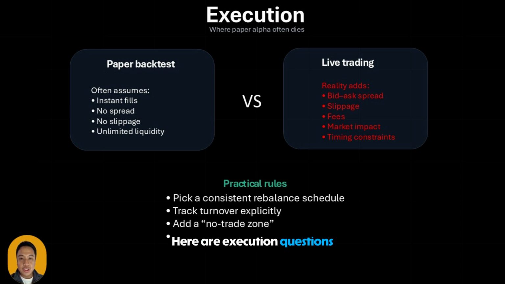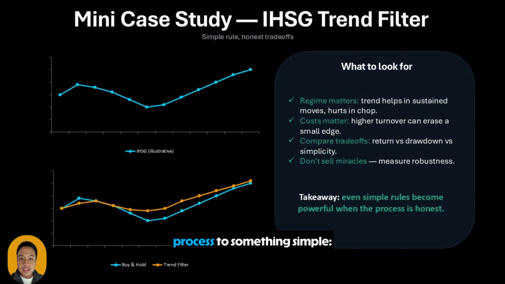Here are execution questions you must answer. When do you trade? Next day open? Next day close? Weekly? Monthly? Choose one, apply consistently. What costs are realistic? Bid-ask spread plus commissions plus slippage. For illiquid markets, slippage can dominate. How do you control turnover? Turnover is a hidden tax. Even a small edge per trade disappears if you trade too frequently. What happens during stress? In a crisis, spreads widen. Liquidity disappears. Correlations change. Now let's apply the process to something simple, an IHSG trend filter.